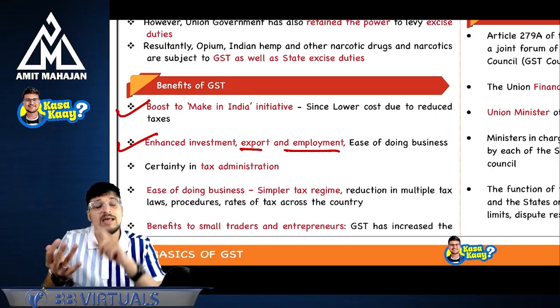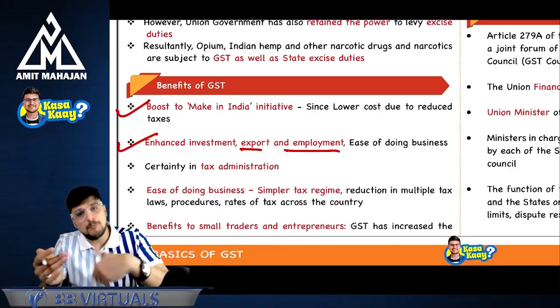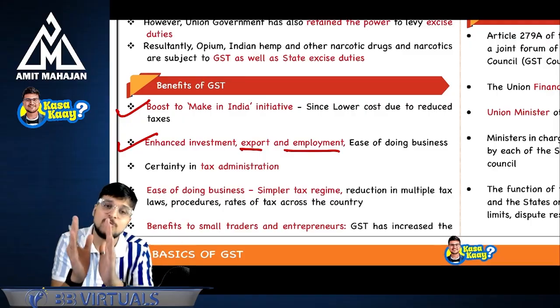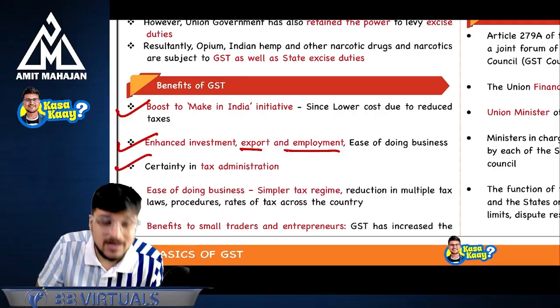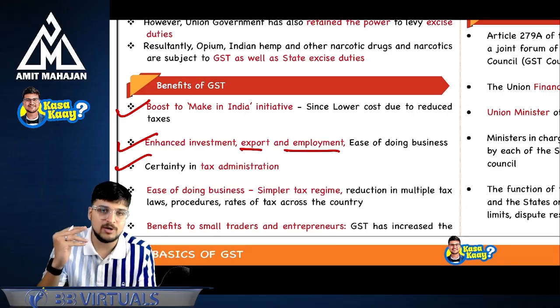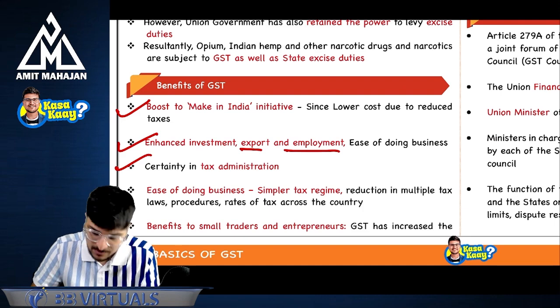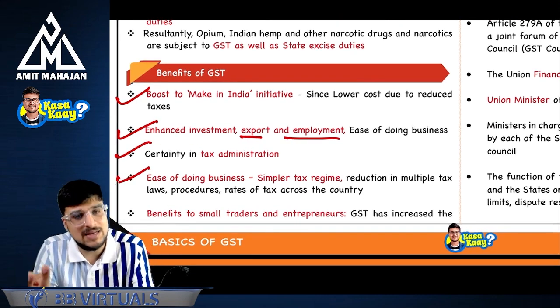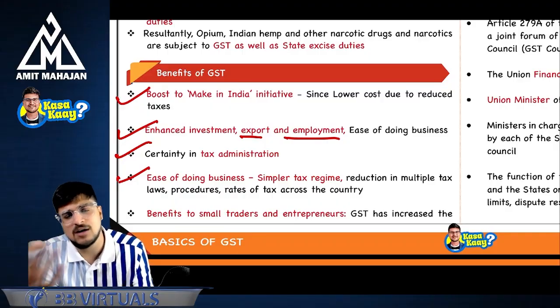So investments have enhanced, export has increased, employment has increased, ease of doing business because there are no multiple laws. There is only one GST law. There is a certainty in tax administration because you have to take only one GST registration and make a payment of GST. You don't need to pay multiple taxes. Ease of doing business, simpler tax regime, reduction in multiple tax laws, procedures, rates of tax across the country.